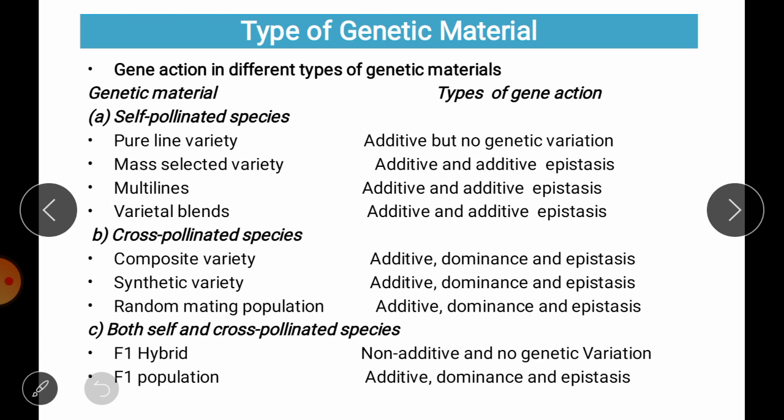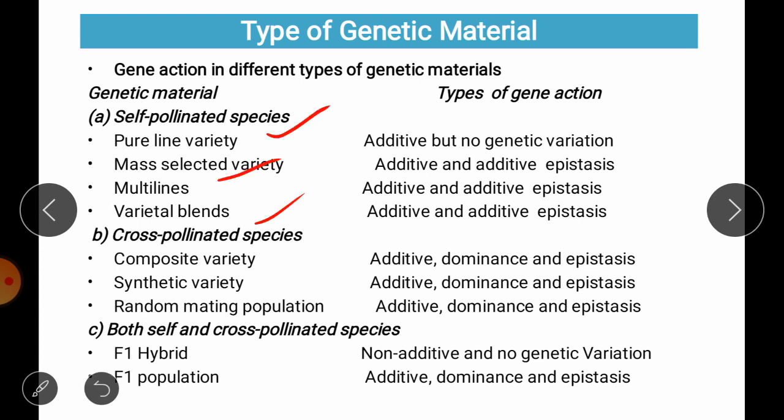So first thing is type of genetic material. So the magnitude of gene action is largely governed by the type of genetic material which is used for study. So in case of self-pollinated species, we are using a pure line variety, or we are developing a mass selected variety, multi-line or varietal blend.